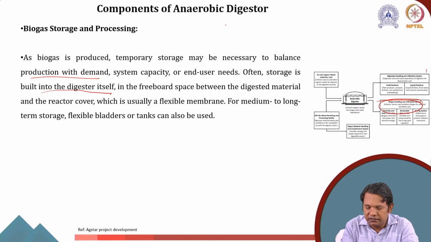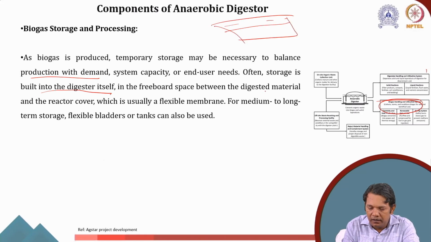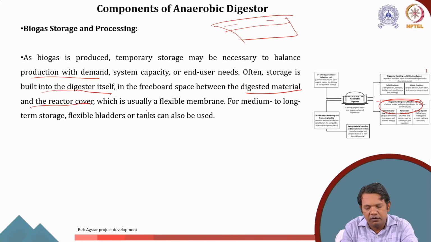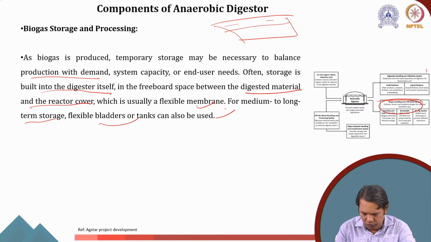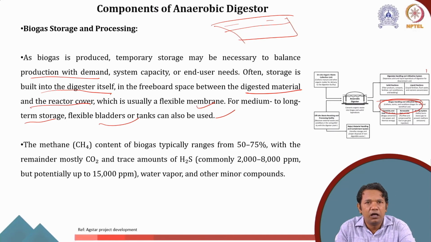We have this digester, and then there is a freeboard space between the digested material and the reactor cover, which is usually a flexible membrane. For medium to long term storage, flexible bladders and tanks can also be used.